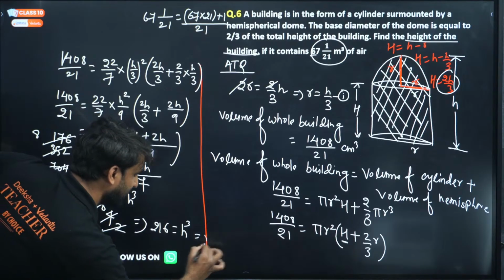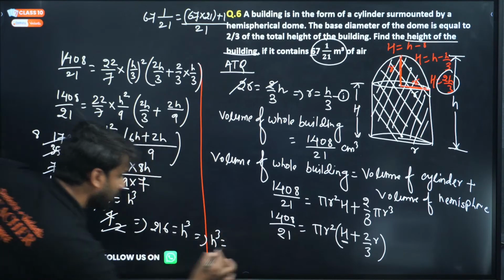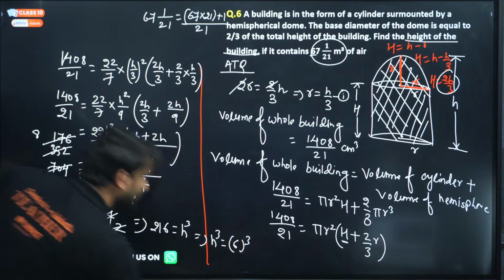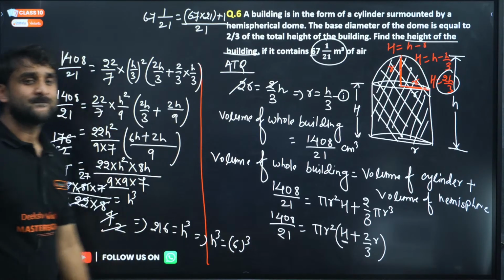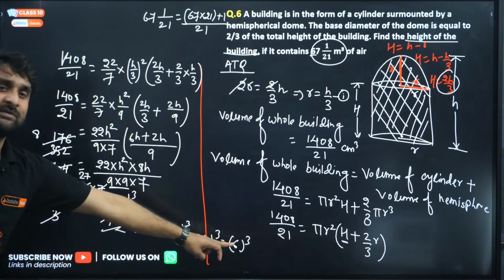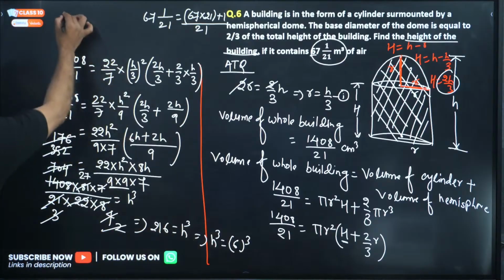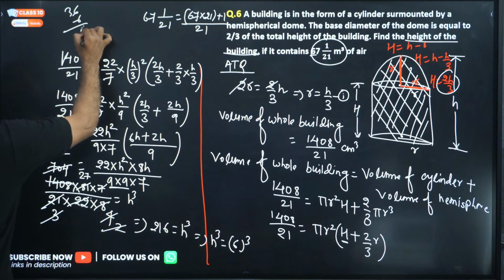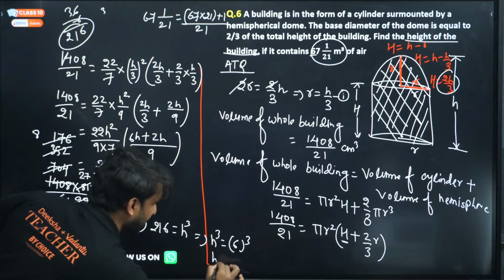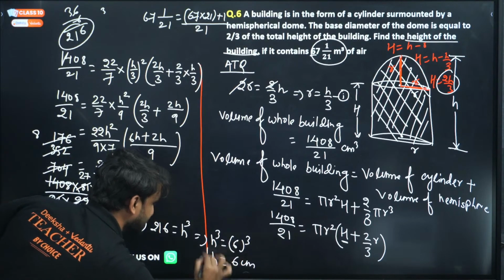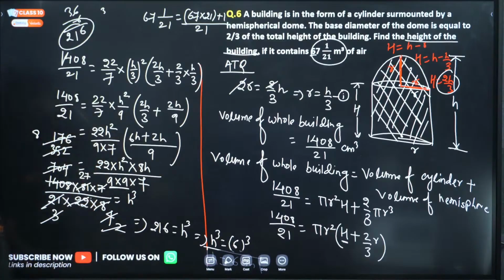So can we write here h cube equals 216, which can be written as 6 cube. Yes, h cube can be written as 6 cube. 6 6 is 36 and 36 into 6 will be this. Look, 216. So basically h is 6 centimeter. Answer. So this is all about calculation.